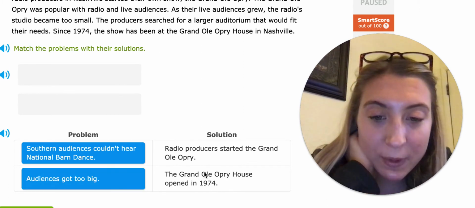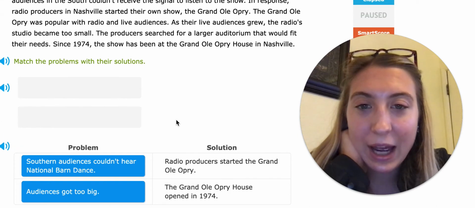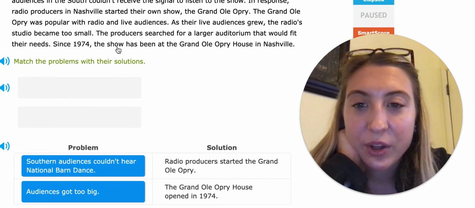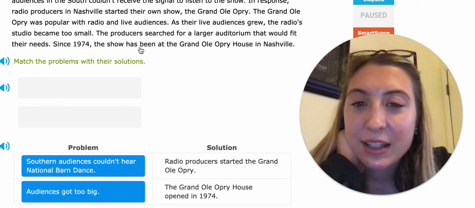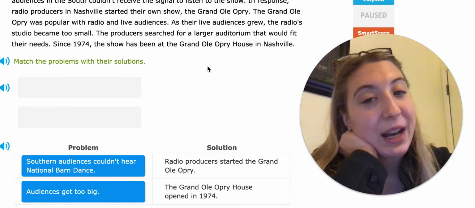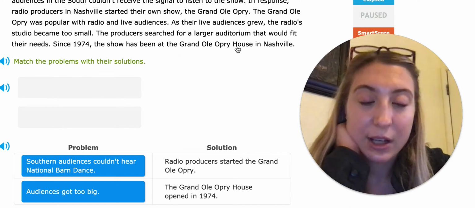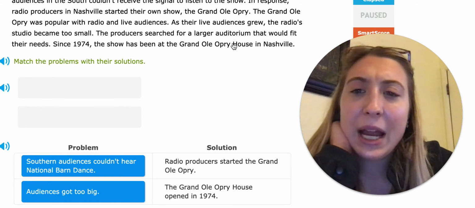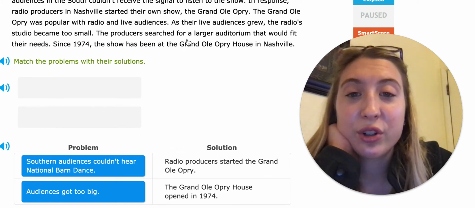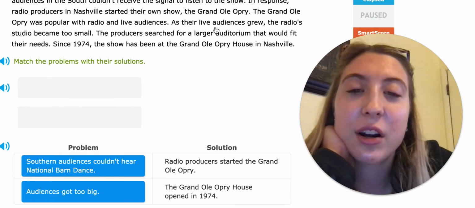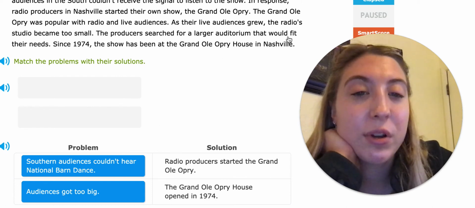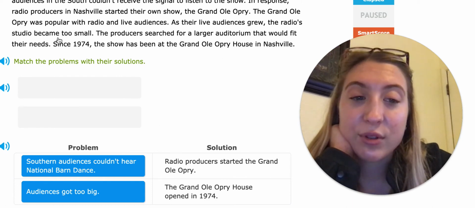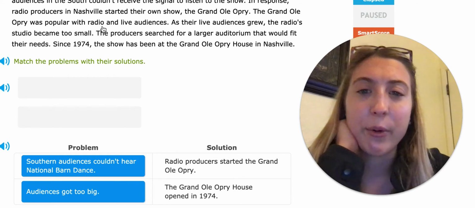So the house opened in 1974. Why did the house open? So it says, right here, the show has been at the Grand Ole Opry House. Now, why is that? The producers searched, so let's see, as their live audiences grew, the radio studio became too small, so they didn't have enough seats for everyone.